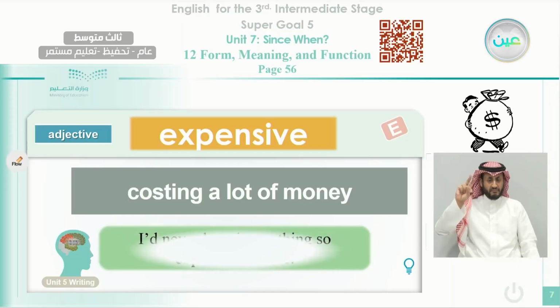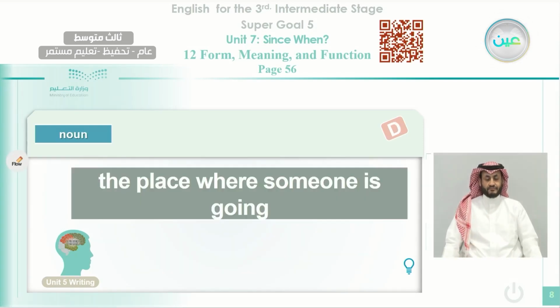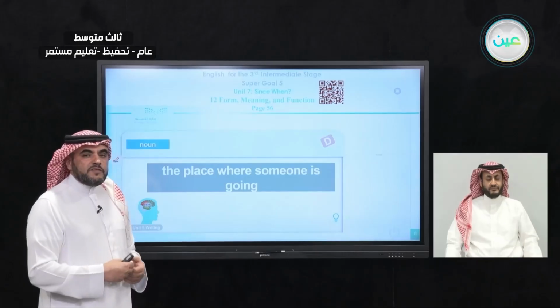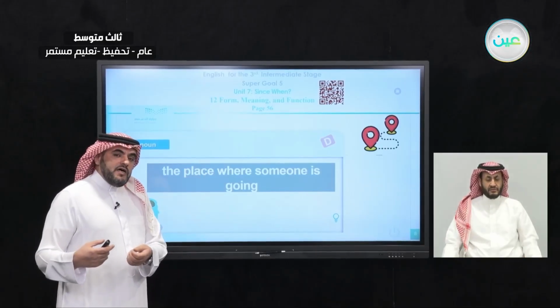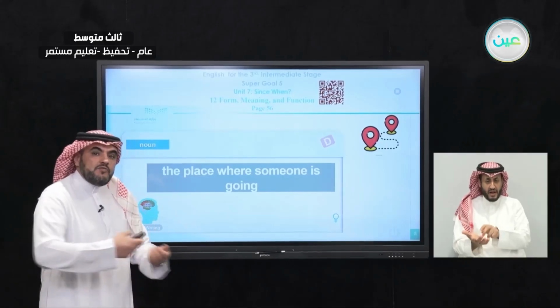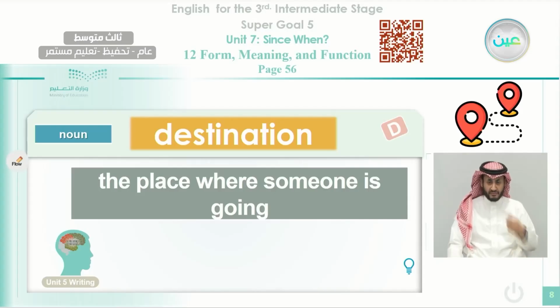We had this word contextualized in our reading passage that we read in the previous lesson. In this example, I'd never bought anything so expensive before. He was talking about his bicycle, his bike. Okay, now we're talking about a noun starting with D, the place where someone is going. When you want to go to a place, what do we call this place? Okay, like this one, you can sometimes use some devices that help you to reach this place. It's a destination. We call it a destination.